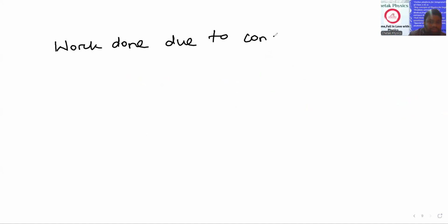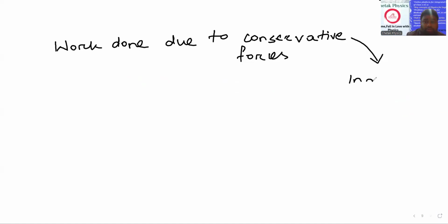See, work done due to conservative forces is independent of path. It is completely dependent on the point, independent of path.